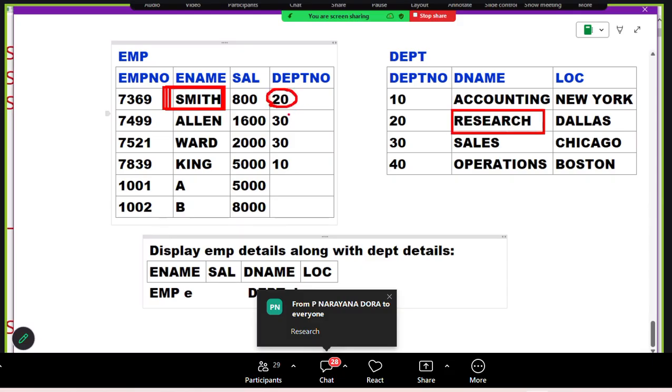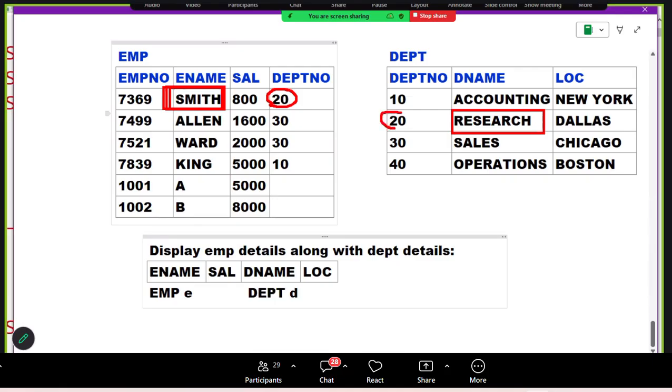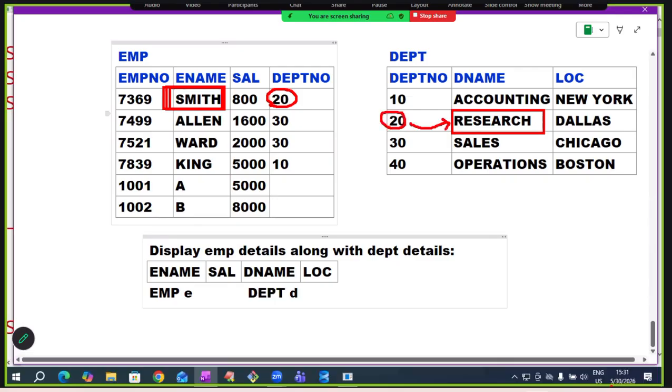So Smith is working in department number 20. Department number 20 means research. Same thing Oracle has to do. If EMP table department number equals department table department number, join them. If we join like this, we can access department name and location. Our requirement is accessing second table data, department name, location. So perform join operation now.